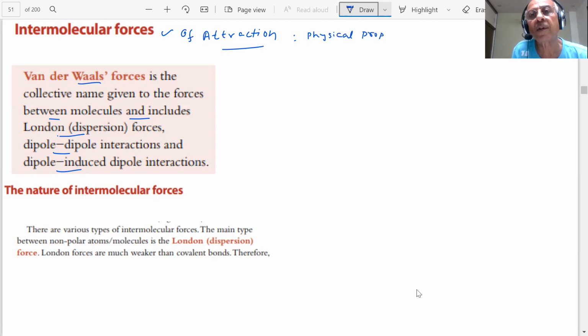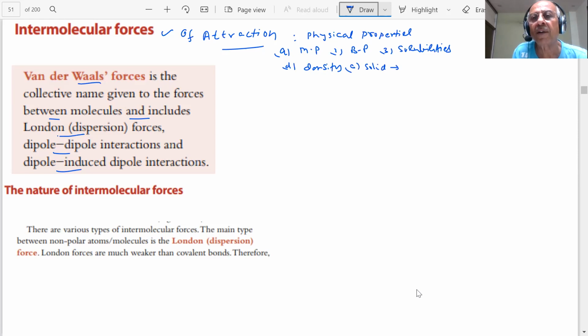arise. What are the physical properties? For example, the melting points, boiling points, solubilities, density. In a physical property, the identity of the substance will not be changed. For example, a substance is going from solid to liquid, liquid to gas, and the identity of the substance is not changing.